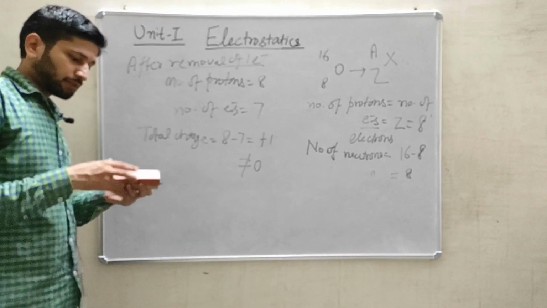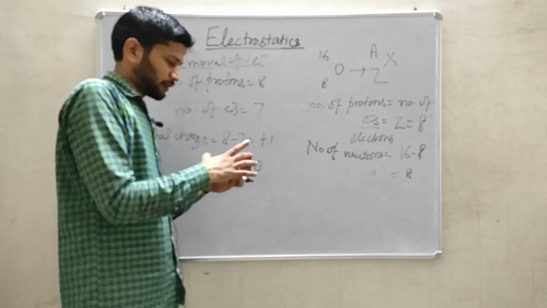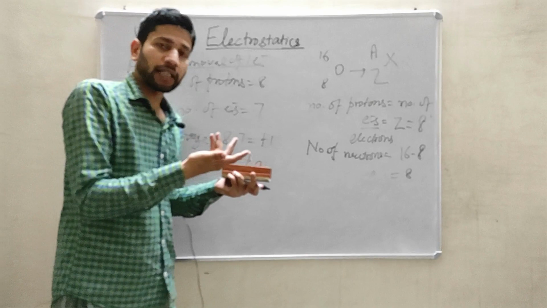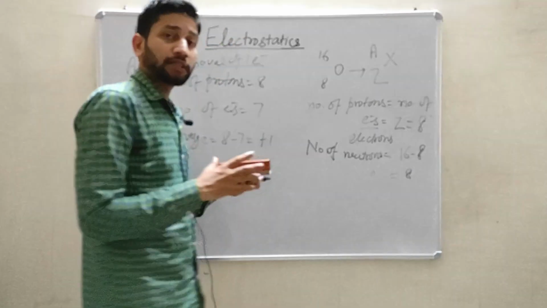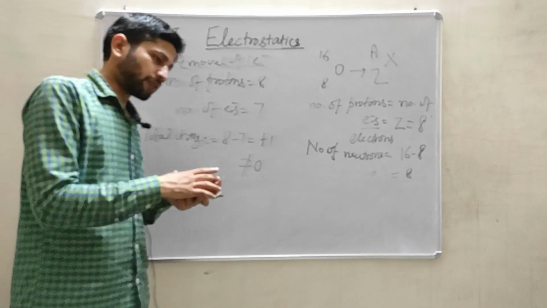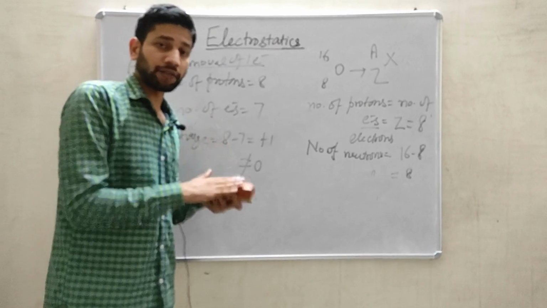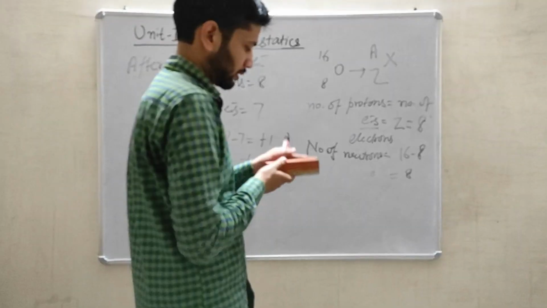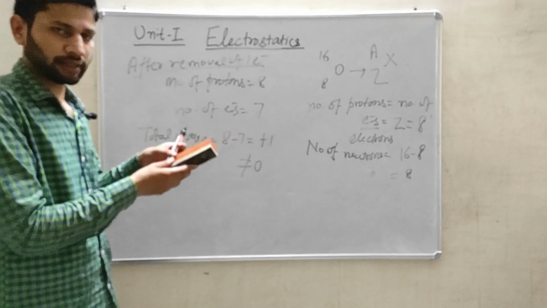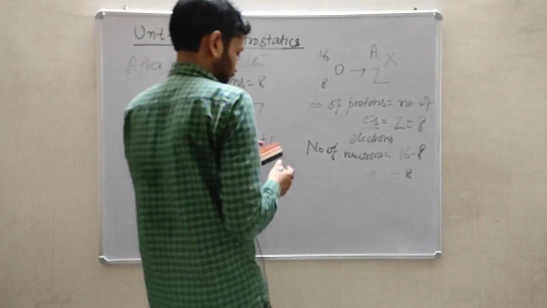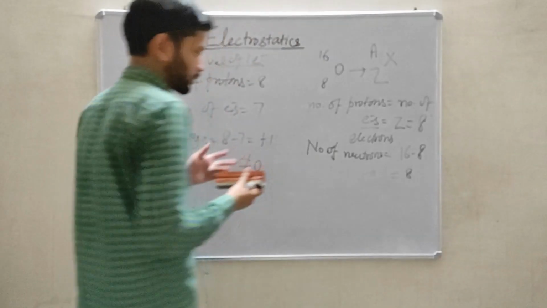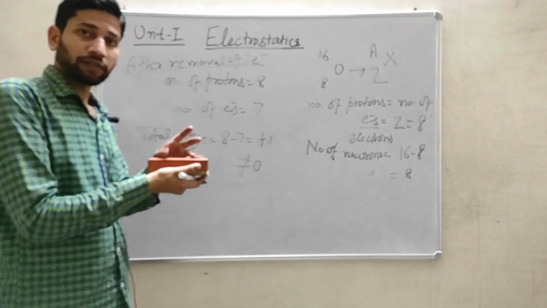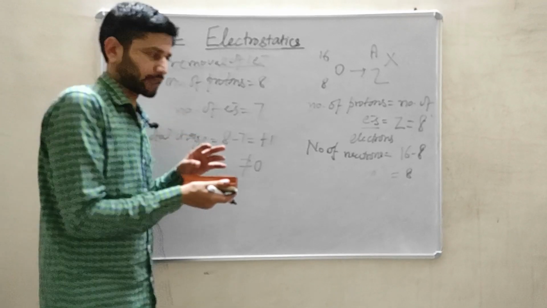In general, if this duster contains 15 atoms, and every atom generates one electron, then by giving some thermal energy or by rubbing this duster, 15 electrons will be free and there will be 15 positive charges. So there are 15 positive charges on this duster and 15 negative charges will be present.